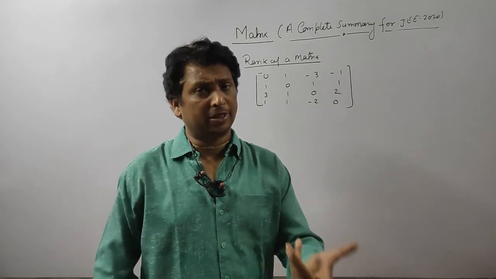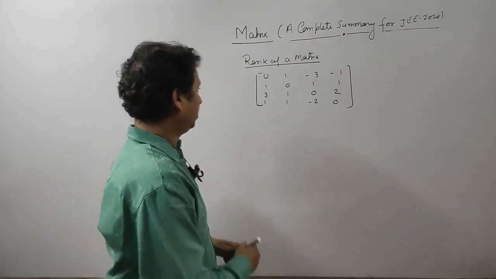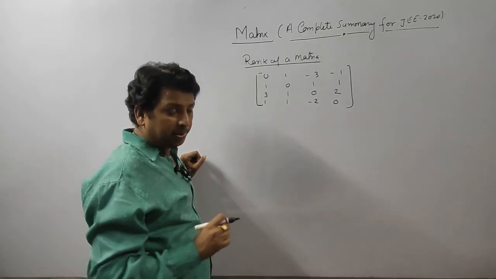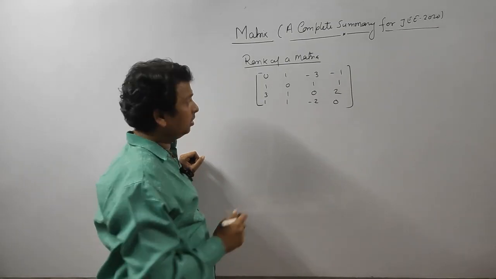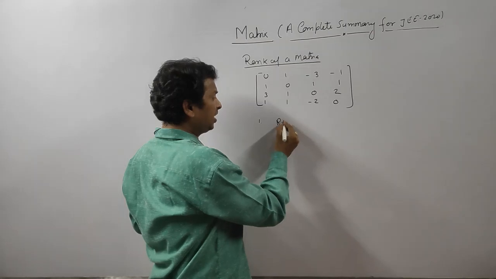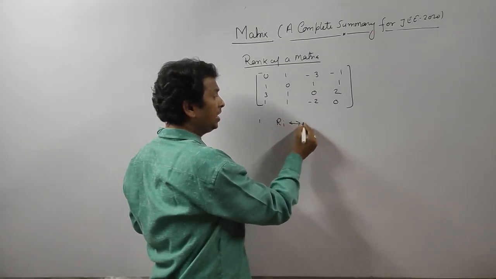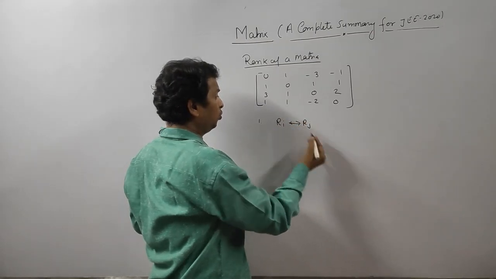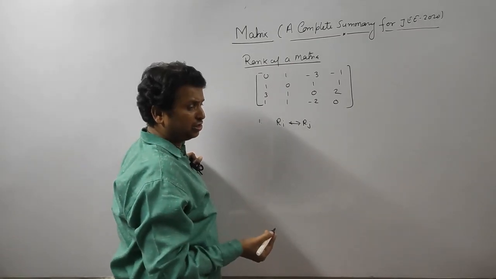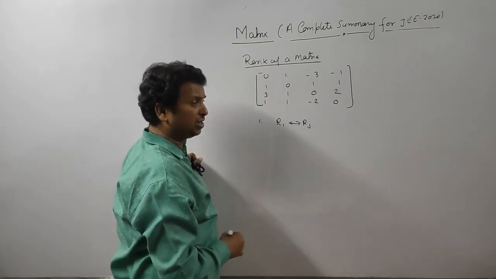What are elementary row operations? I hope you know very well. There are three elementary row operations. First, you can interchange any rows, meaning R1 you can change with R2, R2 with R1.